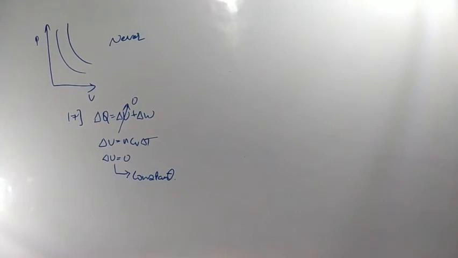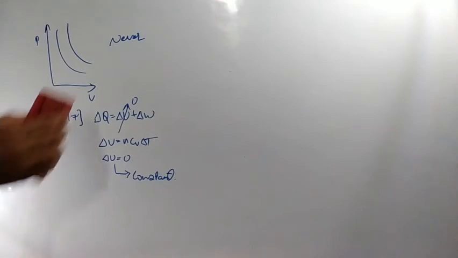Next we have the 18th question. What are they asking in the 18th question? Just check it out. In an isothermal reversible expansion, if the volume of 96 gram of oxygen at 27 degrees Celsius is increased from 70 liters to 140 liters, then the work done by the gas will be.